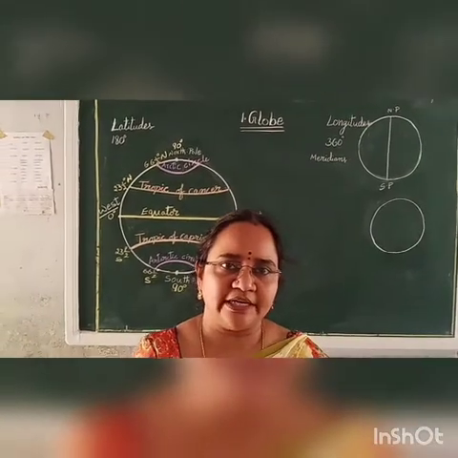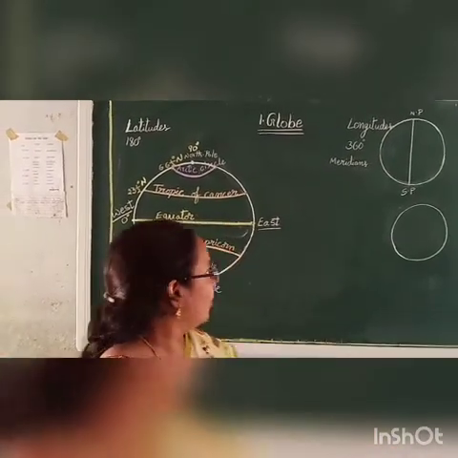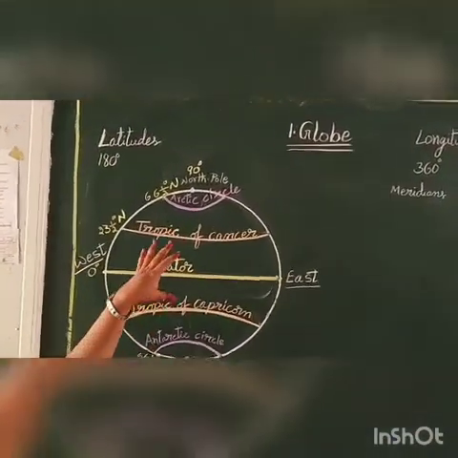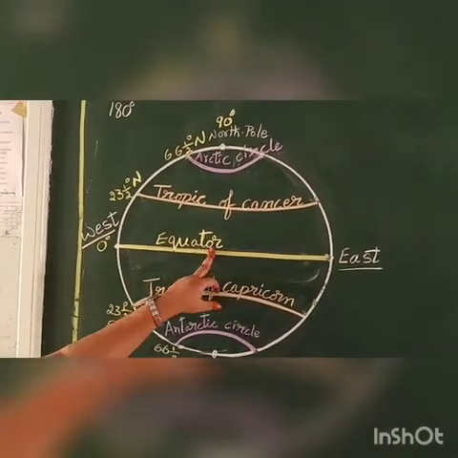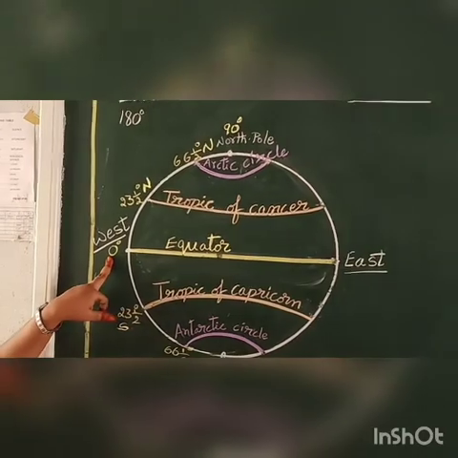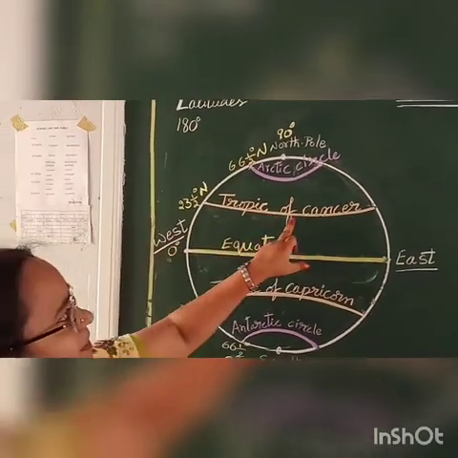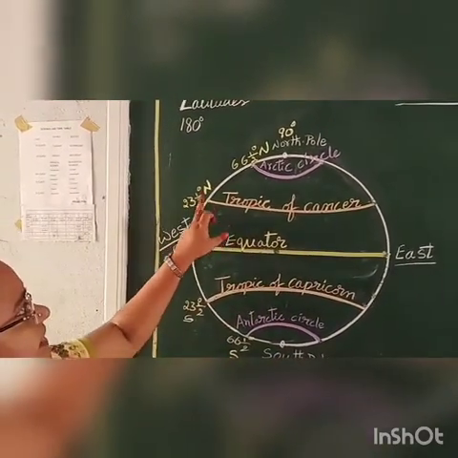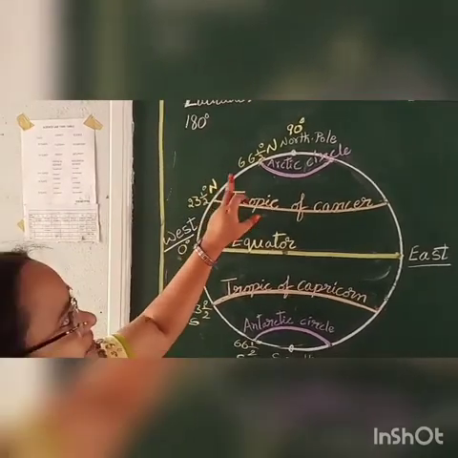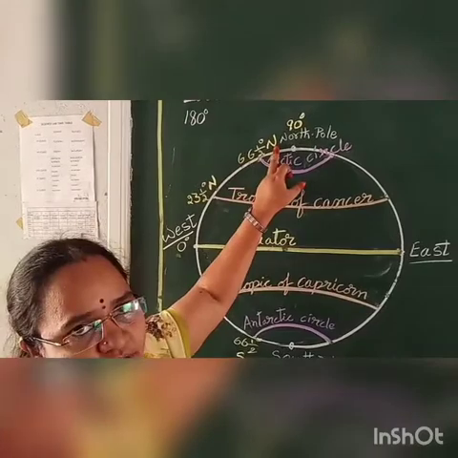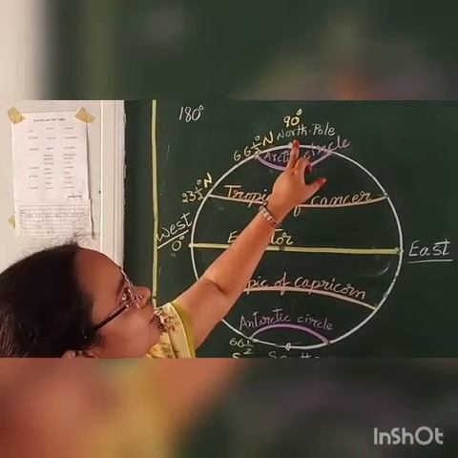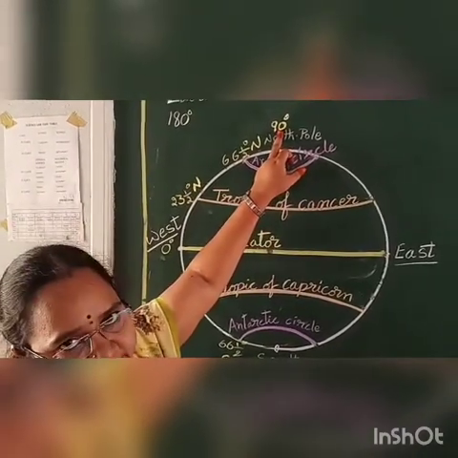About important latitudes, no? Okay, I hope you understood about all these latitudes. This is the Equator, 0 degrees latitude. It is the Tropic of Cancer, 23.5 degrees north latitude. Arctic Circle, 66.5 degrees north latitude. And it is the North Pole, 90 degrees.